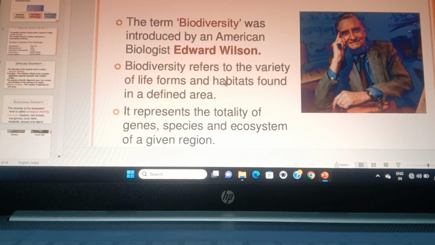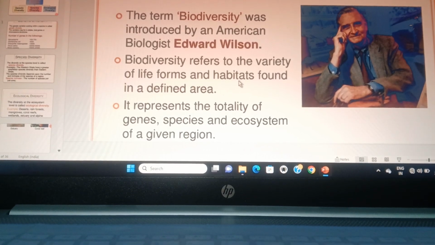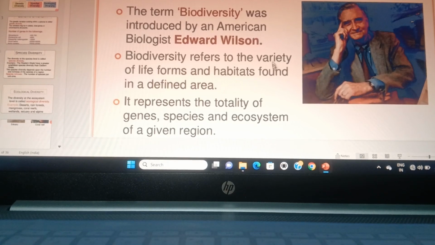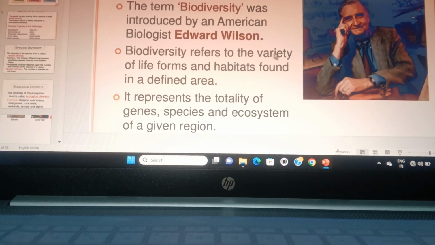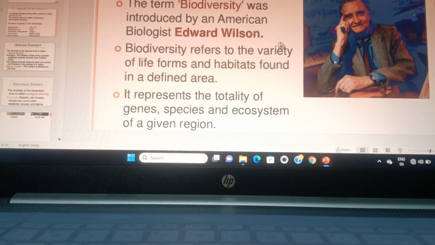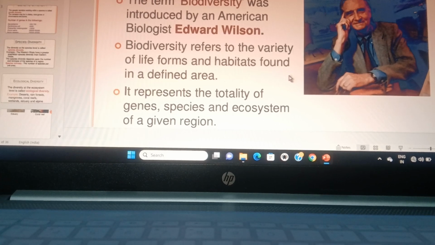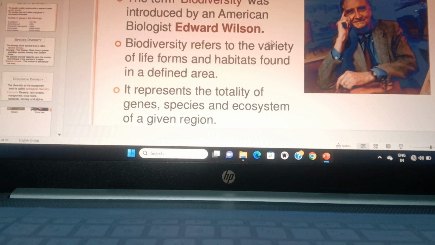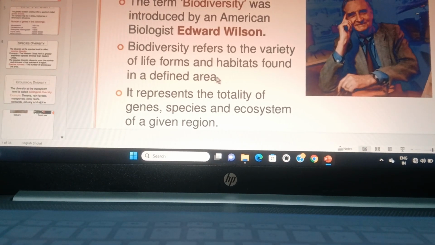Okay, and their home is known as the habitat. So biodiversity is the variety of life forms and habitats found in a particular area or on our planet. If you think about our planet, that is the biodiversity of our earth, and if you think about your particular area, the varieties of living organisms present there are the biodiversity of that particular area.